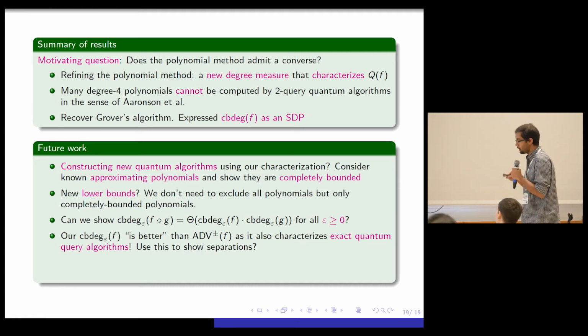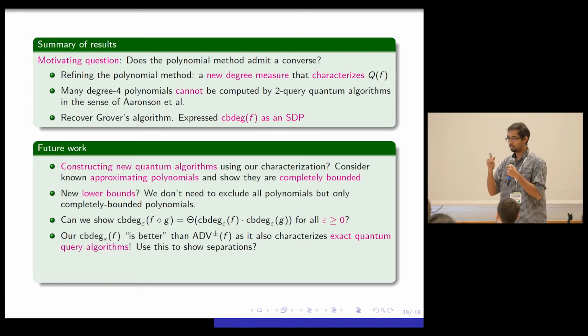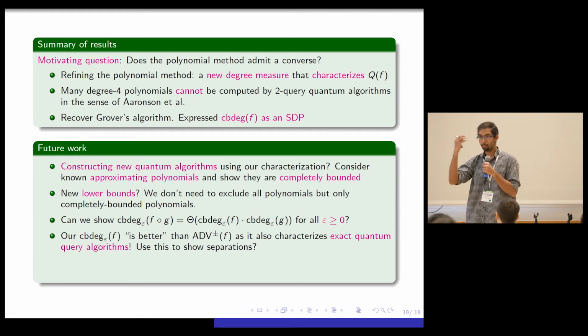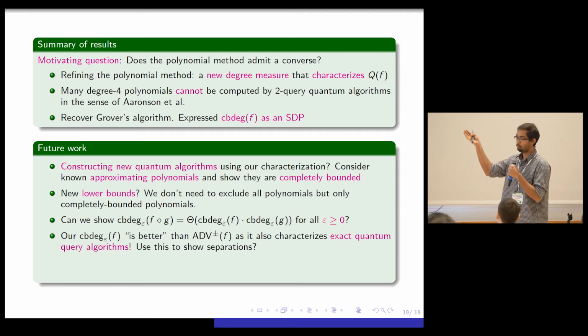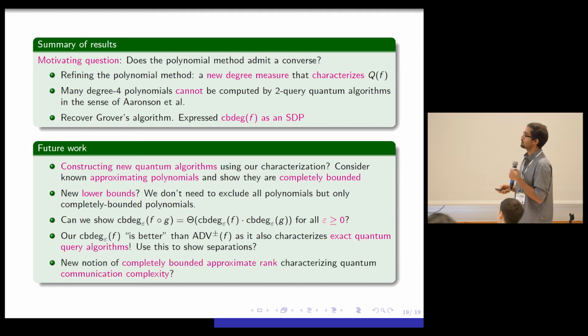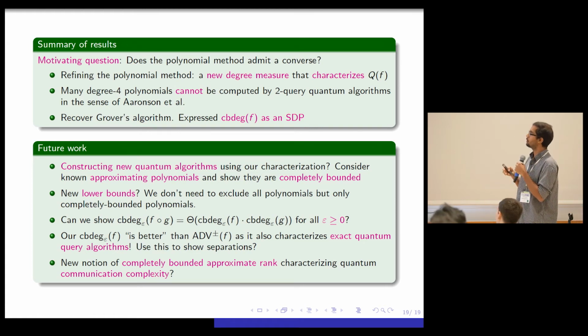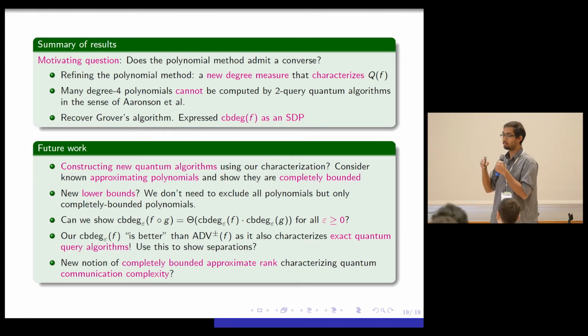And the final question, which I think is interesting in light of recent results, is just like the quantum query complexity, there is quantum communication complexity and log of approximate rank. So log of approximate rank lower bounds quantum communication complexity. But recently, there have been a couple of papers that showed exponential separations between these two measures. So can you have a new notion of completely bounded approximate rank that characterizes quantum communication complexity? And this would be more interesting than this work because there exist exponential separations between these two measures.